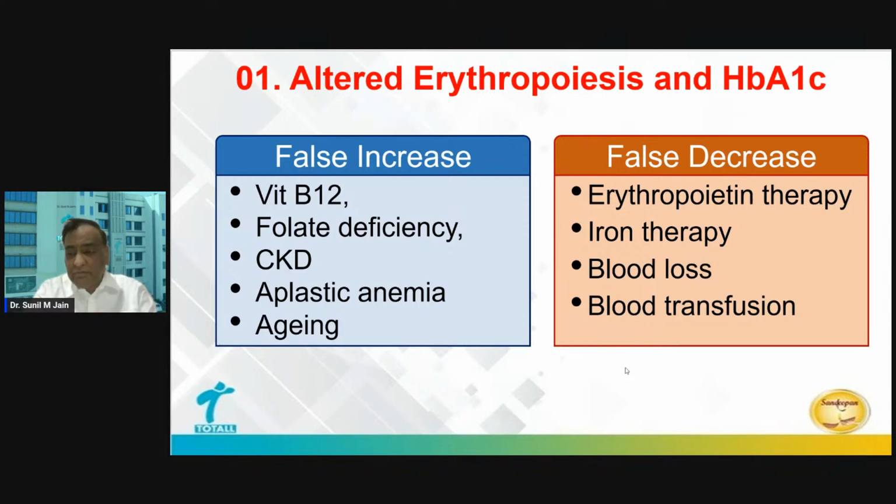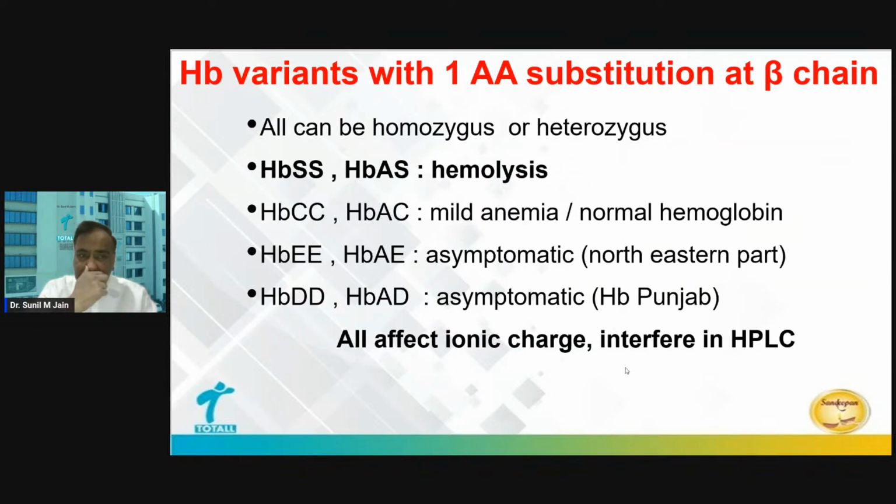Let's take an example. Somebody with a significant iron deficiency anemia. His HbA1c is X today. Now this patient receives an iron infusion. Now things will change. A lot of newer RBCs will come into the picture, and this will lead to a rise in hemoglobin. Obviously, these newer RBCs are devoid of any binding yet with the glucose, so they will have a dilutional effect, and that's how the HbA1c will go down. And in addition, iron deficiency will interfere in our diagnosis also from an HbA1c point of view. So these are the factors which will have an altered erythropoiesis effect on HbA1c.